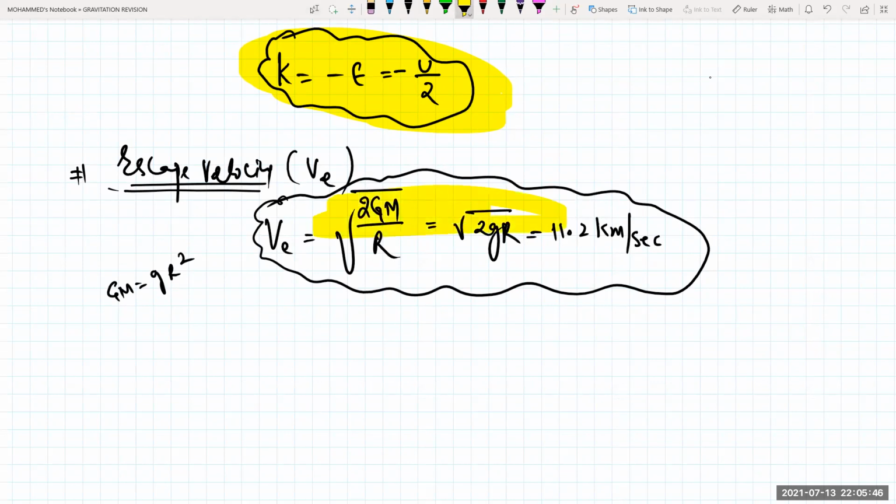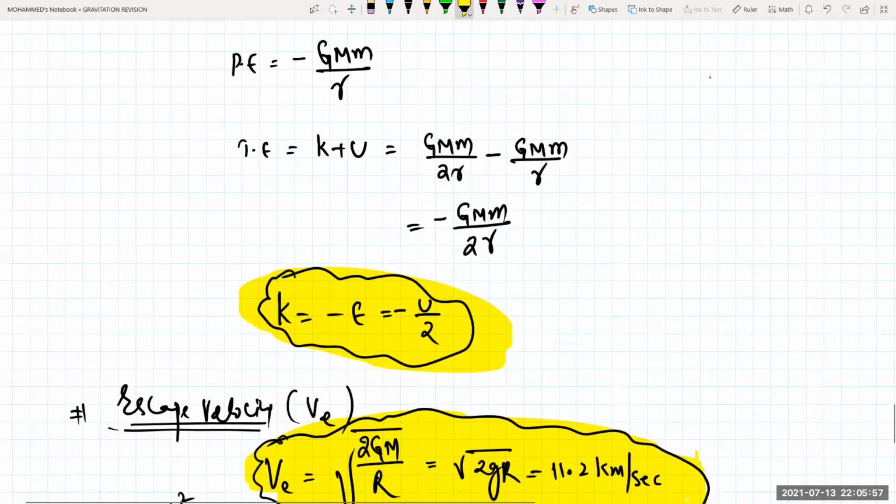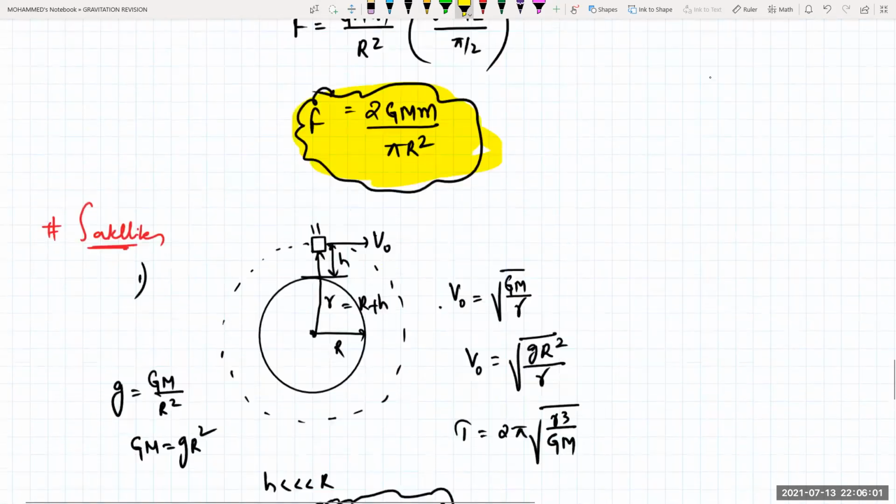So by this, I have quickly revised the complete gravitation chapter. We need to do the numericals so that we can get a grip on this topic, especially with the integration methods. There are some good applications for JEE Mains. Even if you see some of the previous year's JEE questions, there are a good number of questions, but